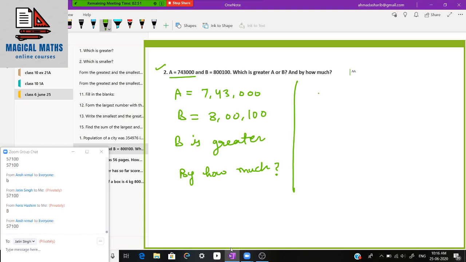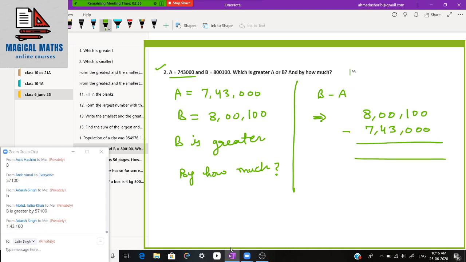Means we have to subtract A from B. That's what I'm going to do. So tell me the answer, students. Tell me the answer fast.